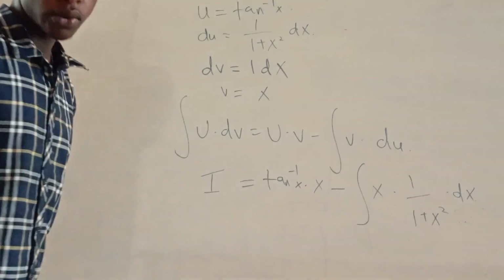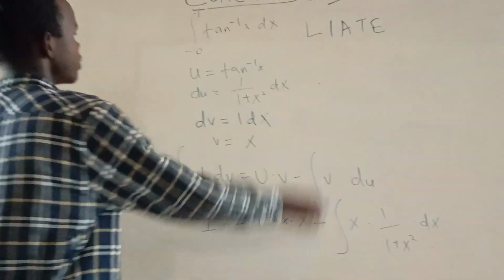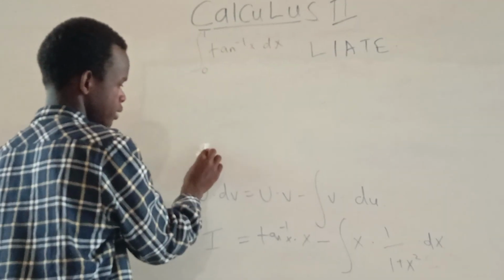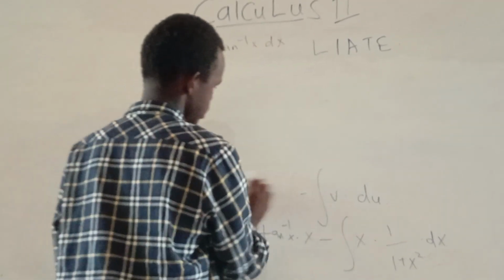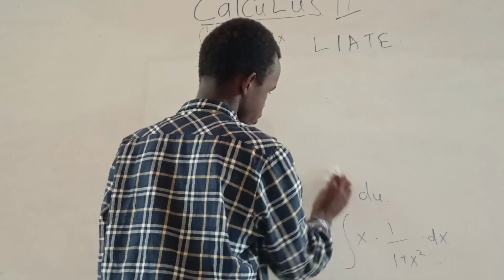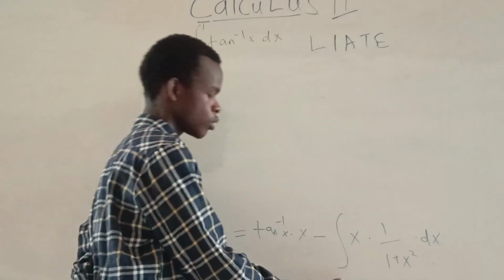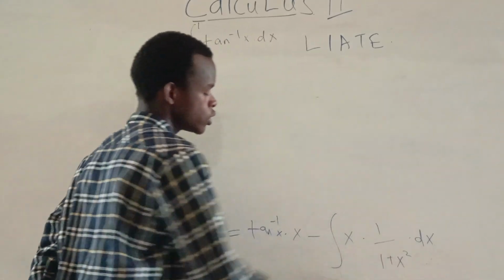So from here, this is correct. We'll have to perform this integral. So how do you perform that? Let me clear here for space. So let me just clear with this. Trying to be quick. So from here, we'll have to compute this. How will you compute this?